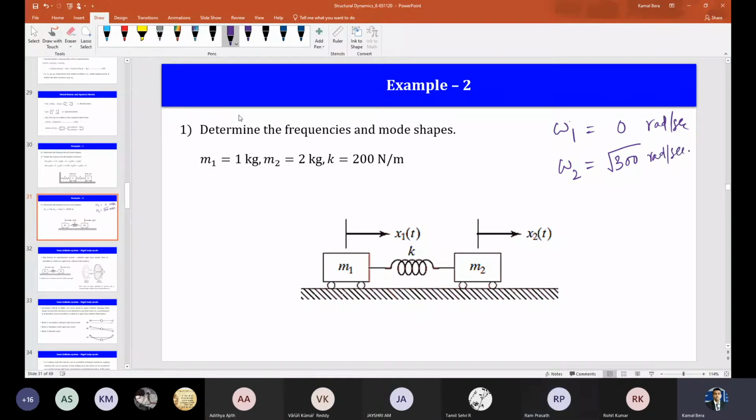What are the mode shapes? The first mode shape corresponding to this one, so what is U1? Tell me. And corresponding to this one, what is U2? Tell me.